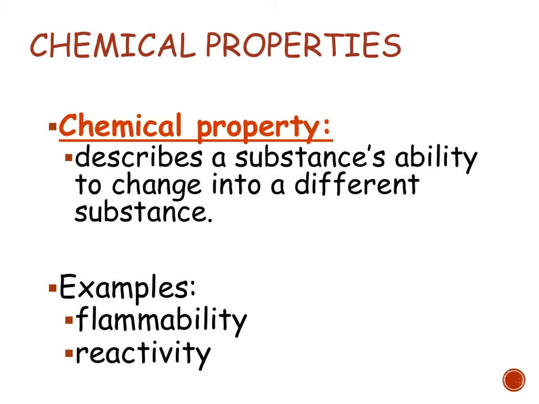Flammability is the same thing. How do you know if something's tending to catch on fire or not? You would have to actually catch it on fire, and once it catches on fire, it's going to change into a different form, a different chemical. So flammability and reactivity are good examples of chemical properties. You must change the substance in order to observe a chemical property.